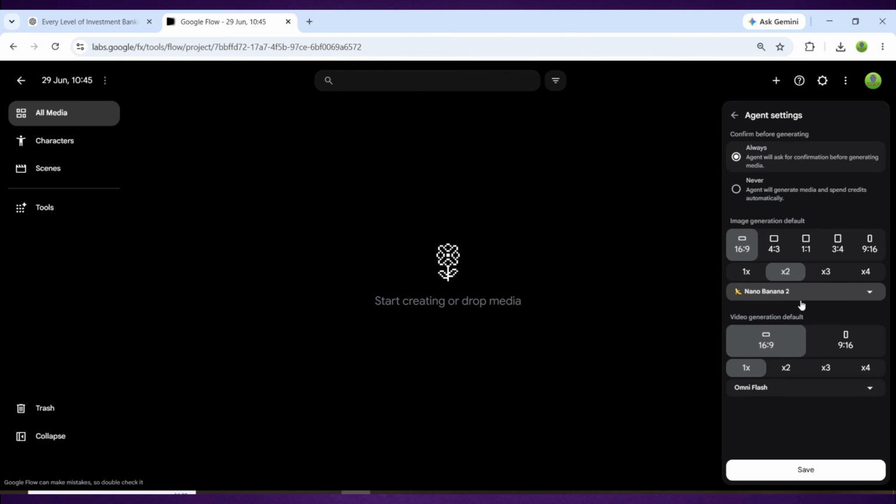The reason is that Nano Banana 2 is exceptionally good at producing clean comic and vector-style line art without adding unwanted photographic textures or realistic shading that would completely ruin the flat 2D aesthetic you're going for. The default model won't give you the same look, so make sure you actually switch it before generating anything.